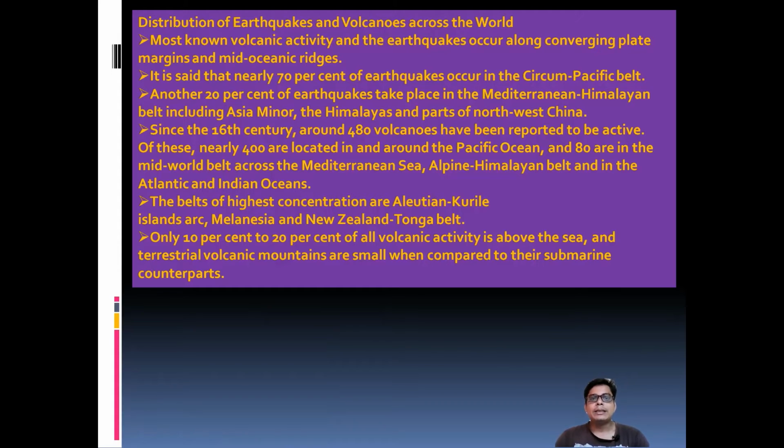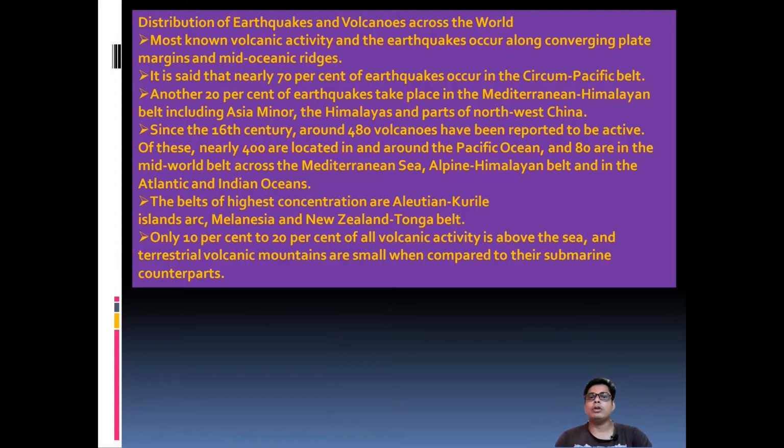It is said that 70% of earthquakes occur in the circum-Pacific belts, surrounding the Pacific Ocean, because these plates are convergent plate boundaries. So the friction would be there, and 70% of the active volcanoes are found over there. Another 20% of earthquakes are from the Mediterranean and Himalaya regions, including Asia Minor, the Himalayas and northwest China. Okay, so these are the areas.